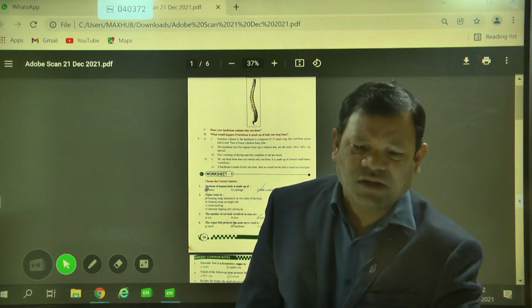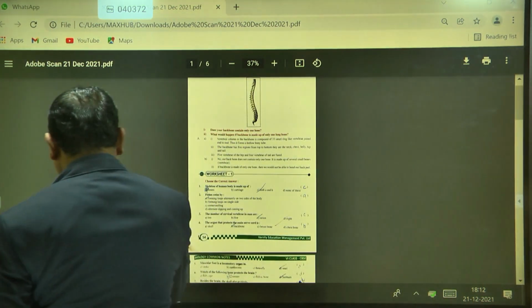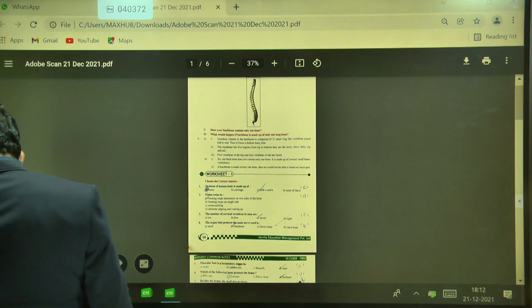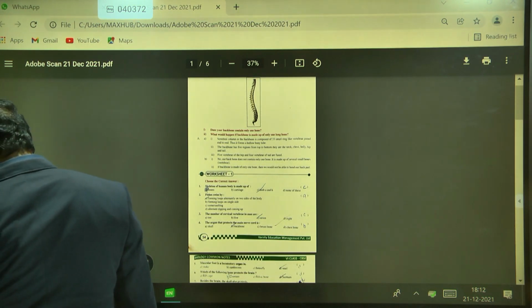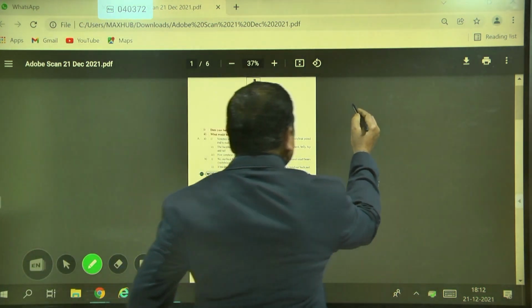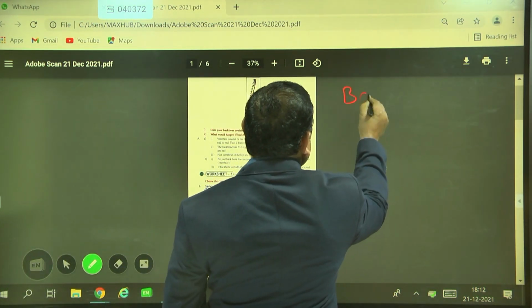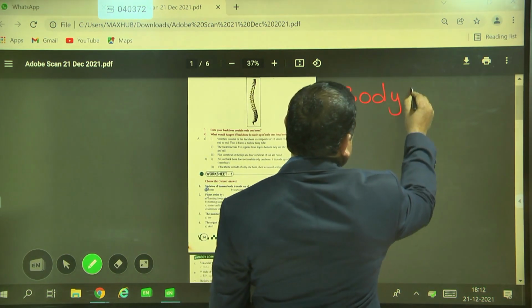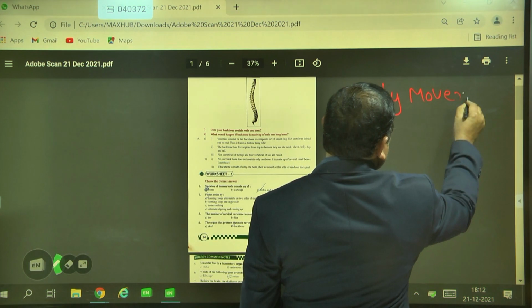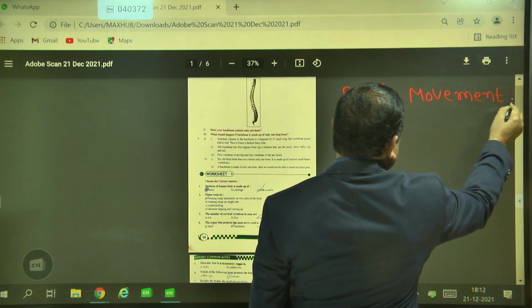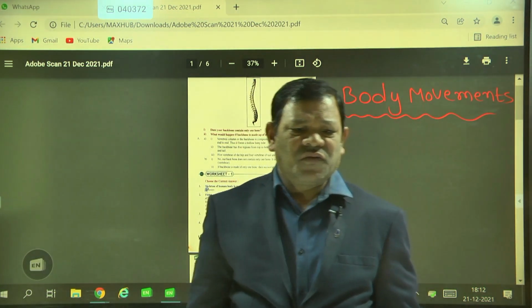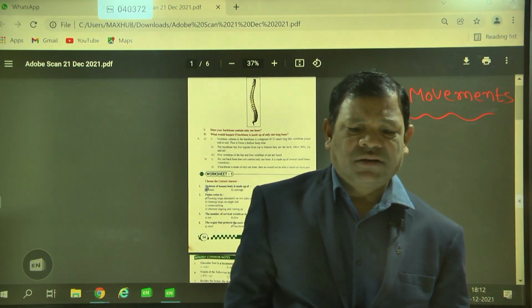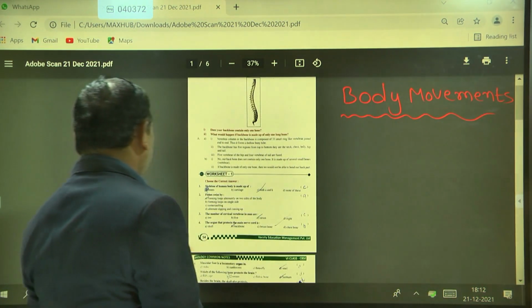Today we will discuss sixth class biology. Our topic is body movements. That portion is completed. Now we will discuss the bits. Okay? Is it okay? Now coming to the point.